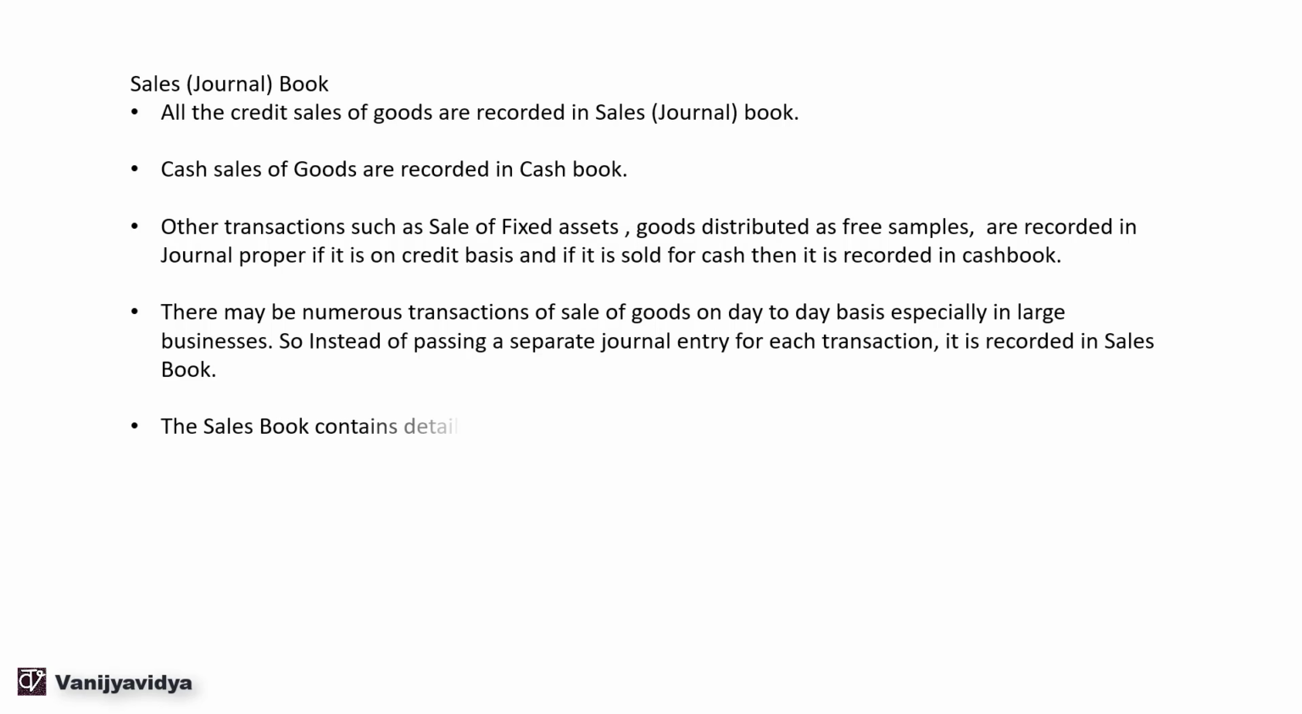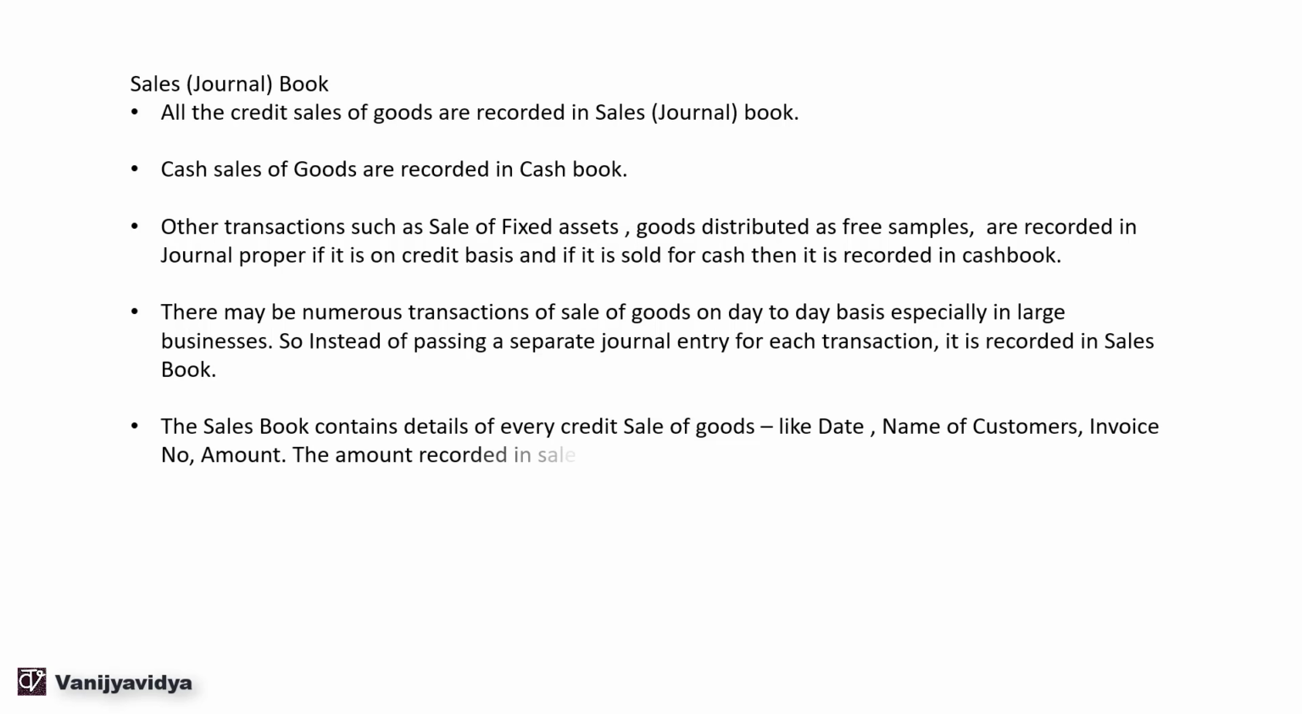The sales book contains details of every credit sale of goods, like date, name of customer, invoice number, and amount. The amount recorded in the sales journal is the net amount in the invoice, that is, after deducting trade discount. So, the sales journal will contain all the details about the sale of the goods, and the amount is the net amount in the invoice, after deducting your trade discount.